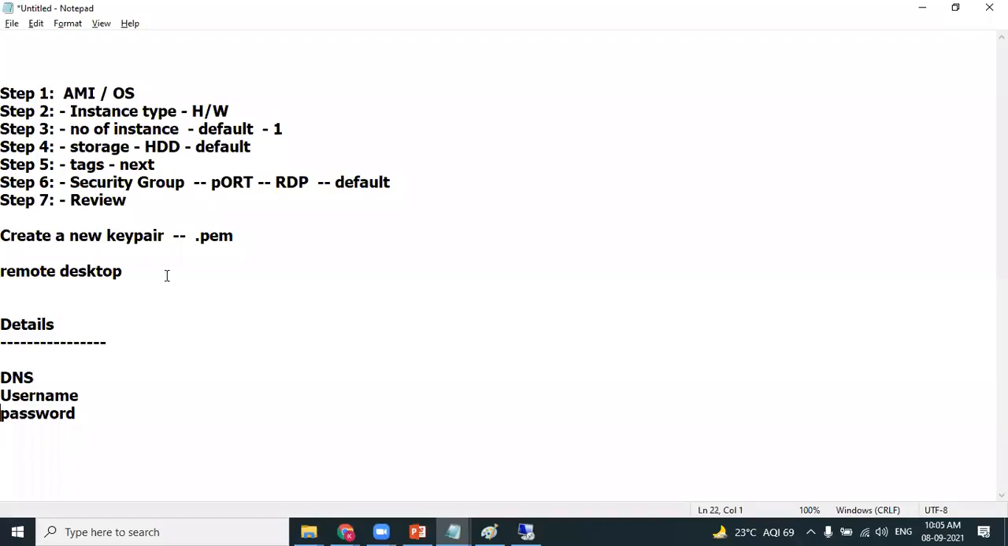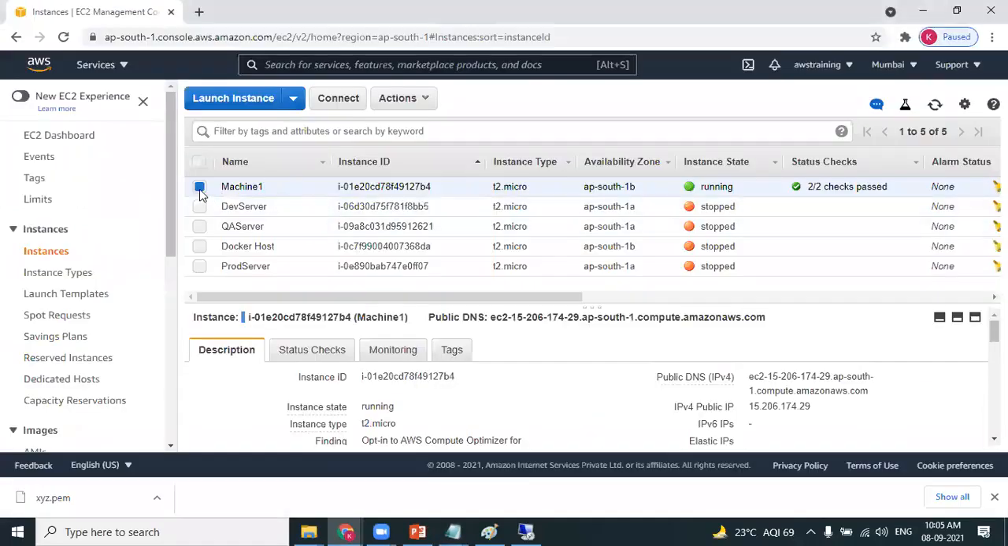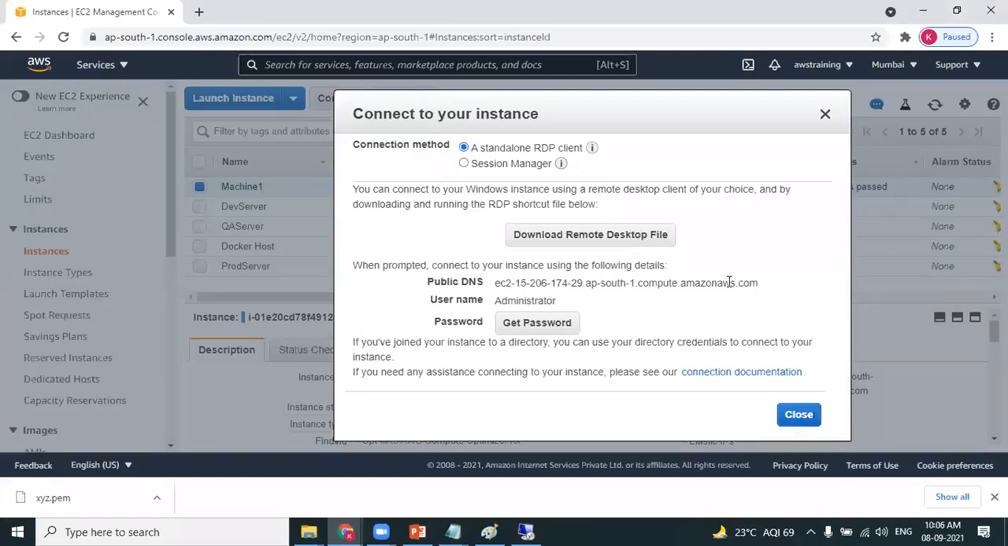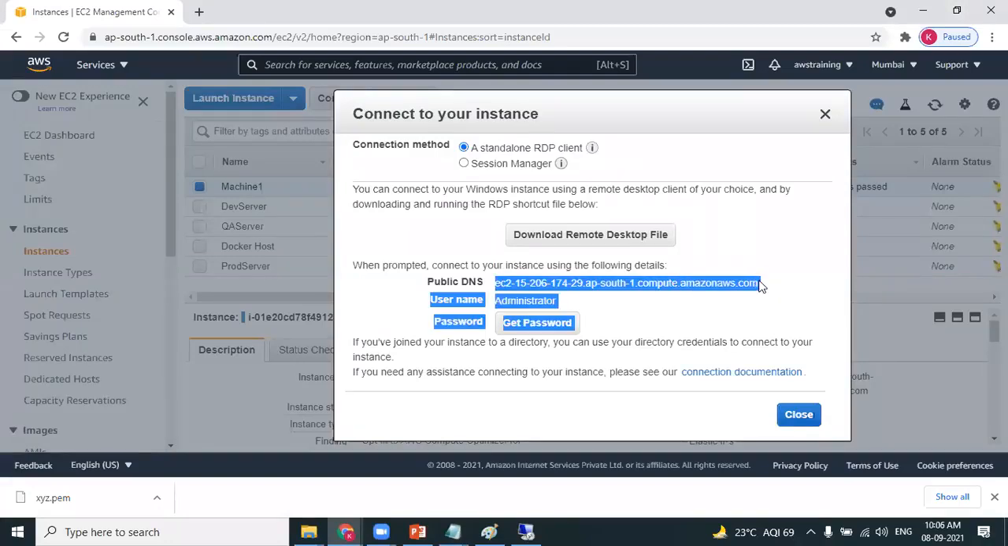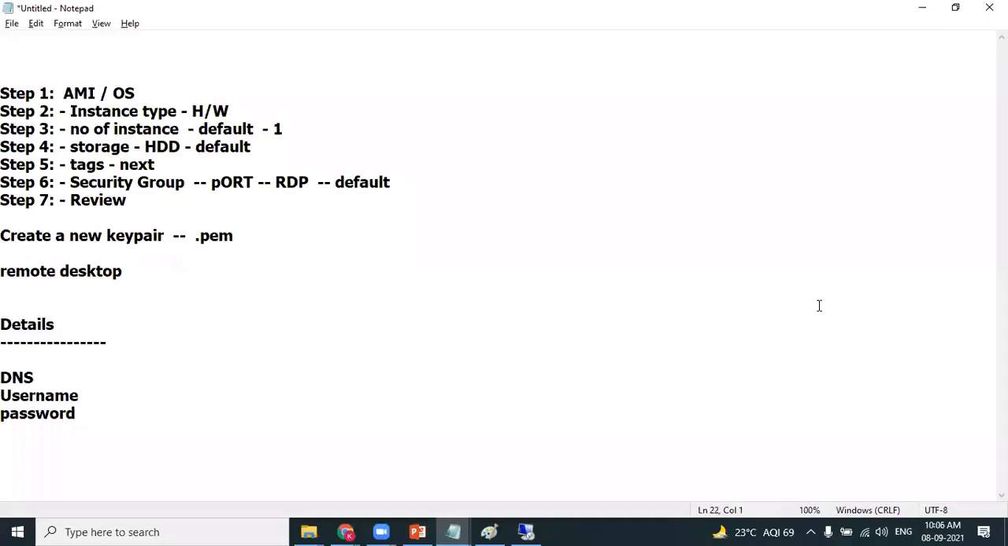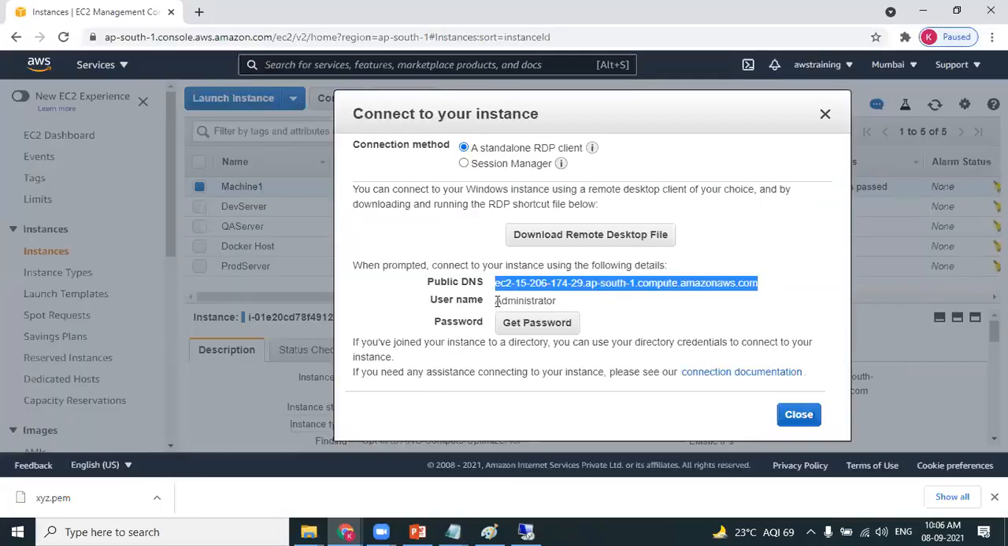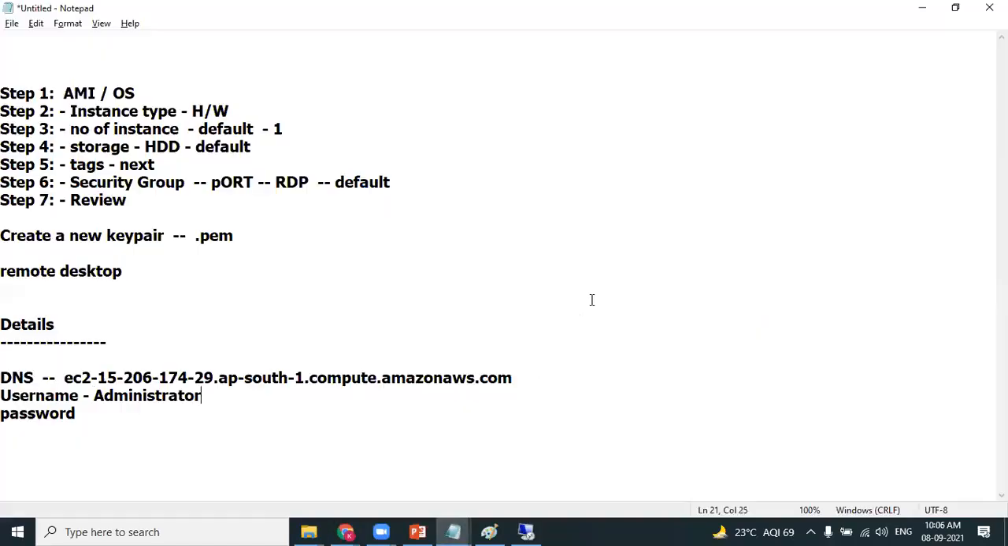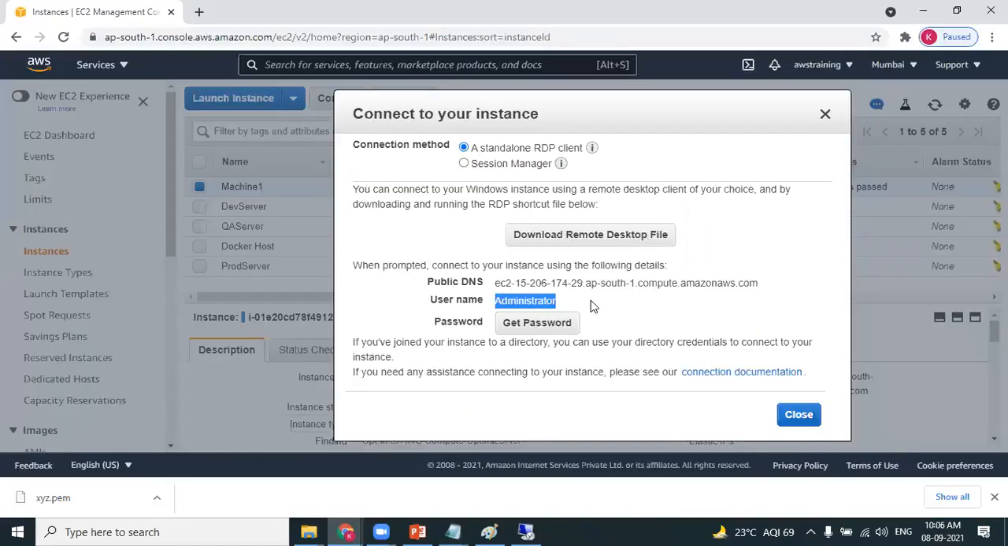How can I get these details? Yes, I'll show you. Look at this. Select the machine whichever you want to connect. Can you see we have a button called connect button? Click on connect. This is the DNS. DNS is nothing but the public DNS. Next, you need a username. Username is readily available here. Administrator is a username. And you need a password to connect.